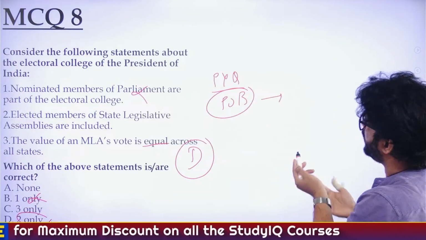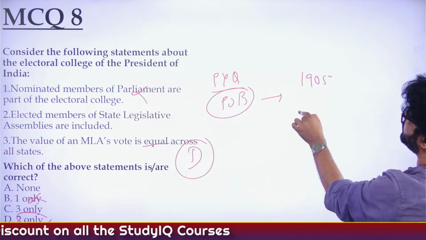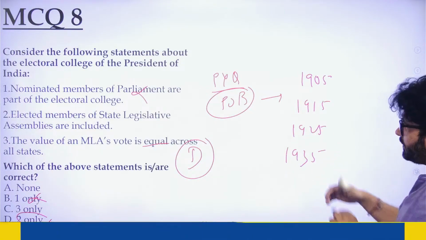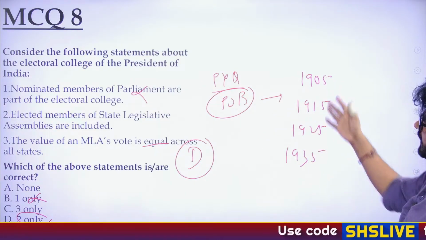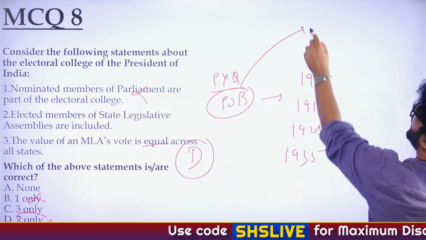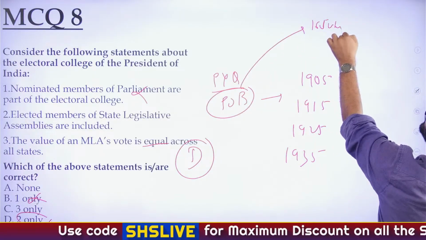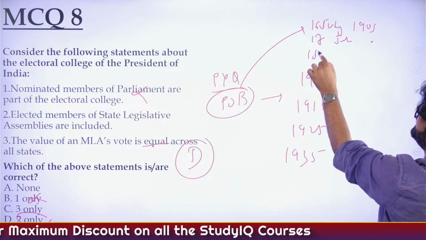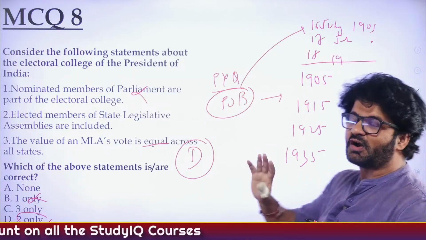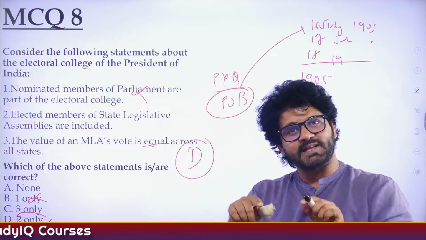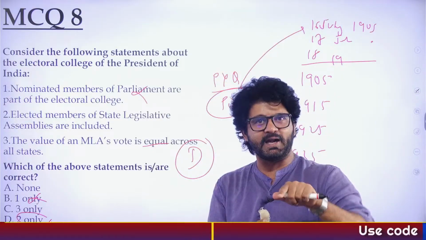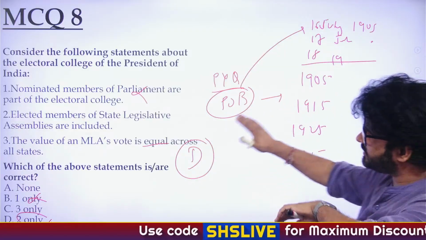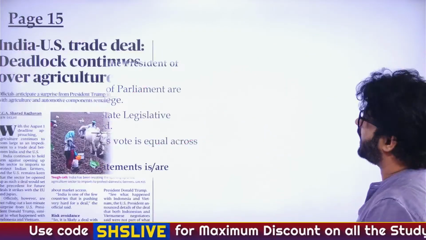If they give you options like 1905, 1915, 1925, 1935, this question becomes easier. You can solve it. But let's say I asked you, partition of Bengal, when did it happen? 16 July 1905, 17 July. This is just a hypothetical date. 18 July, 19 July. So sometimes it's not the question which makes it tougher. Sometimes it's how they frame the options that actually makes the question tougher. So hope you understood this. This question is tougher because of the way the options are being framed.